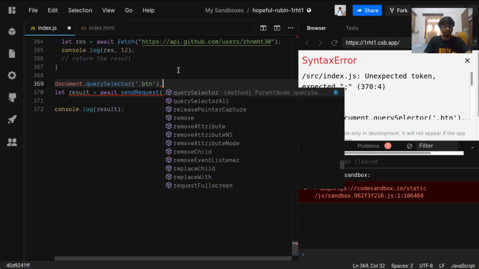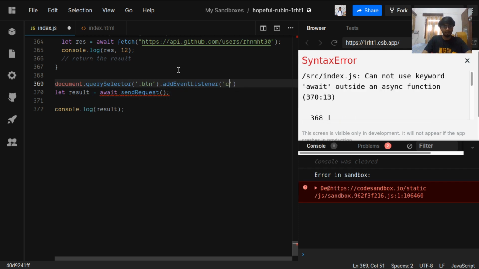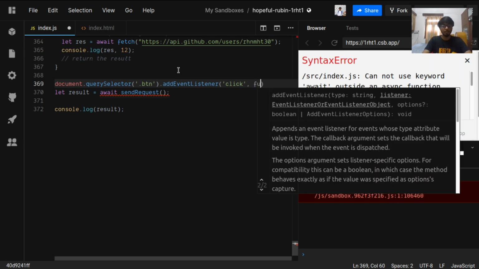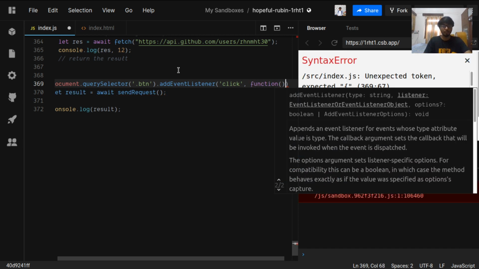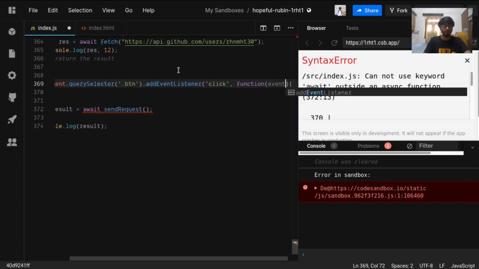We will have an event listener, and we will listen for a click event. And here is the best example for a callback function. We'll be using a function callback, so this event will give us a click event.